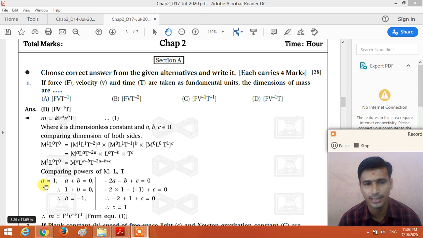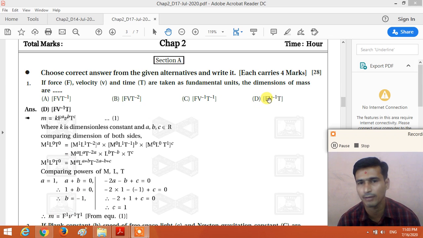So here we get a is equal to 1. Put this value of a in the second equation: 1 plus b is equal to 0, so we get b is equal to minus 1. And put the values of a and b in the third equation. We get c is equal to 1. So by putting the values of a, b and c, we get the dimensional formula of mass: M is equal to F raised to a, that means F raised to 1, V raised to minus 1 and T raised to 1, right? So the correct answer is F, V minus 1 and T1.